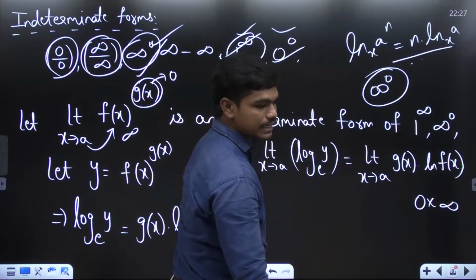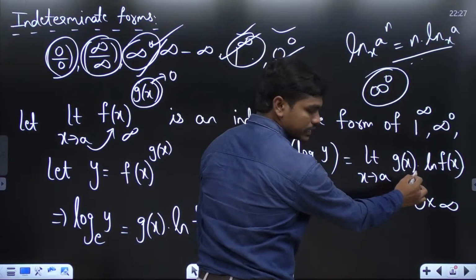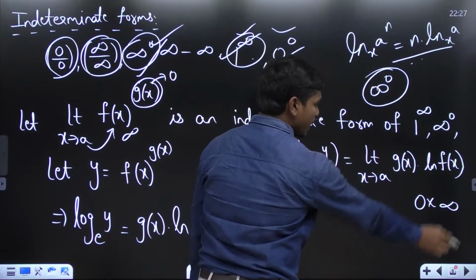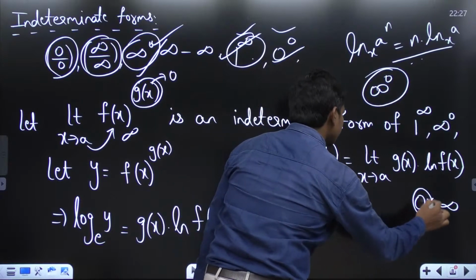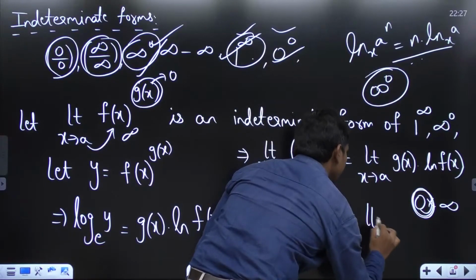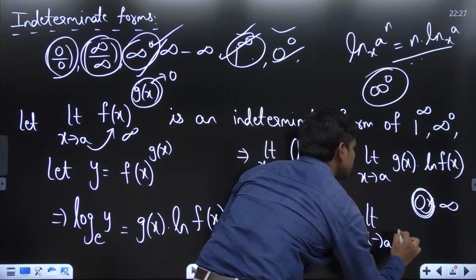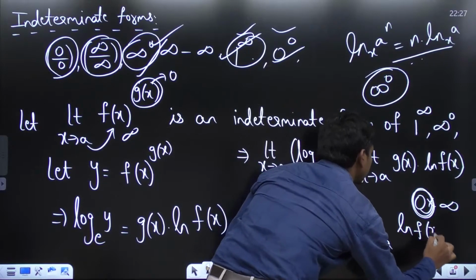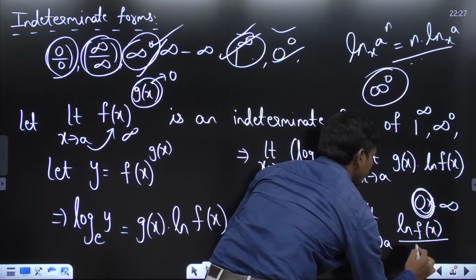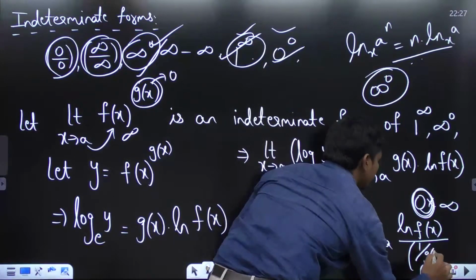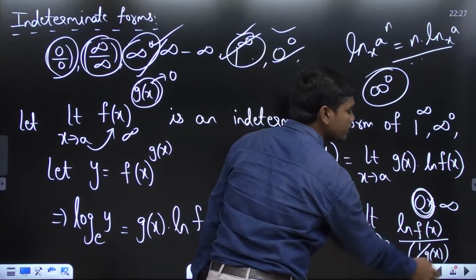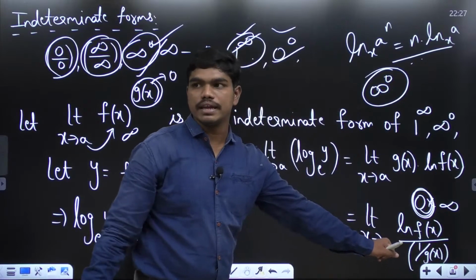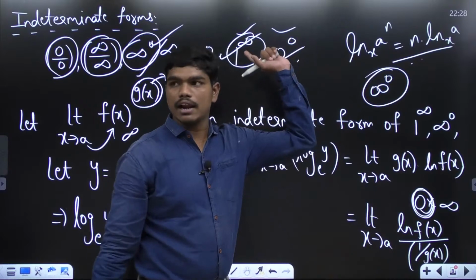Which is also an indeterminate form, because whenever you are substituting this a, g of x is becoming 0, and this ln infinity is again infinity. So you can convert this into limit x tends to a, ln f of x divided by 1 by g of x, for example. If I write like this, then this is infinity, and 1 by 0 will also be infinity, and you'll be getting some infinity by infinity form here, for which you can apply L'Hospital's rule.